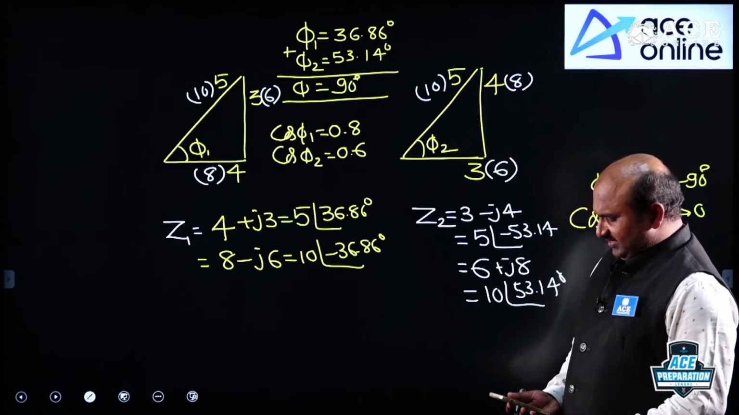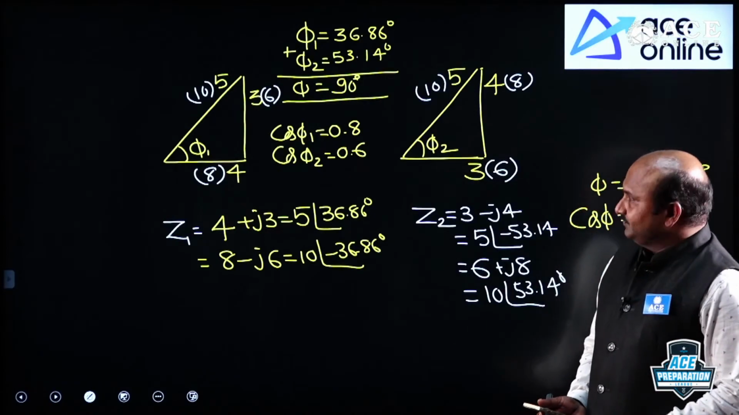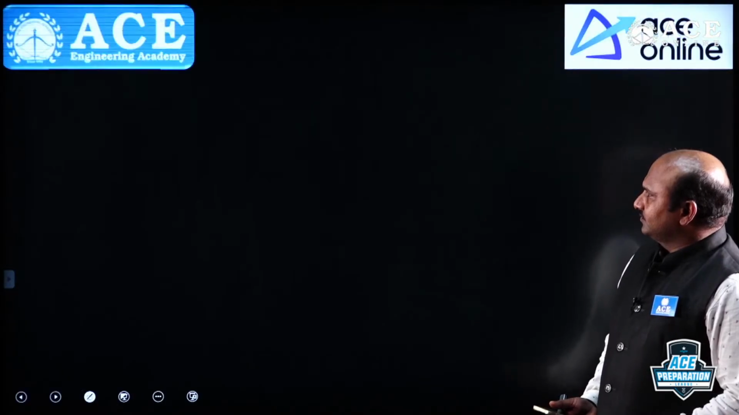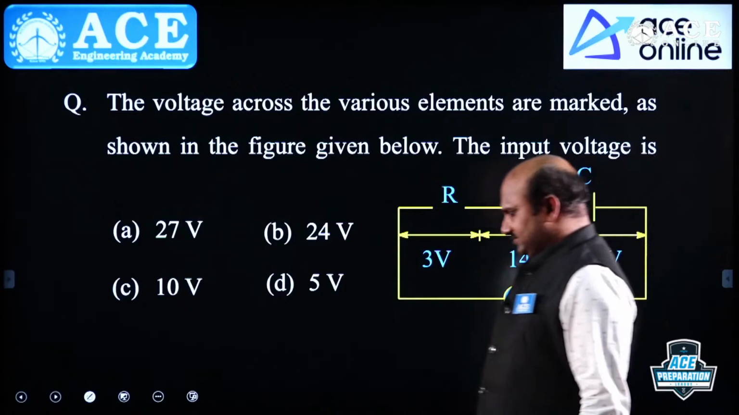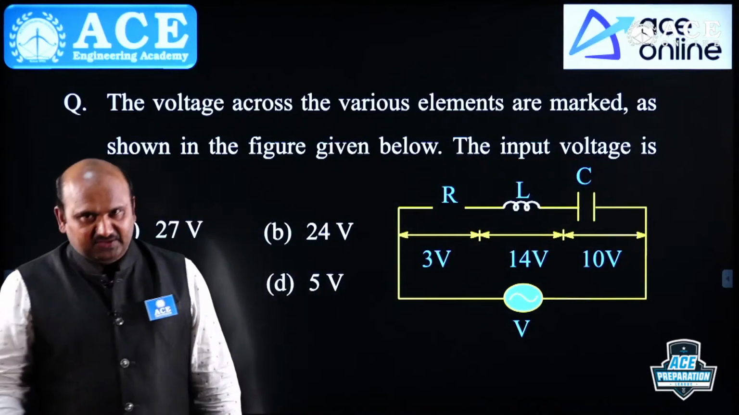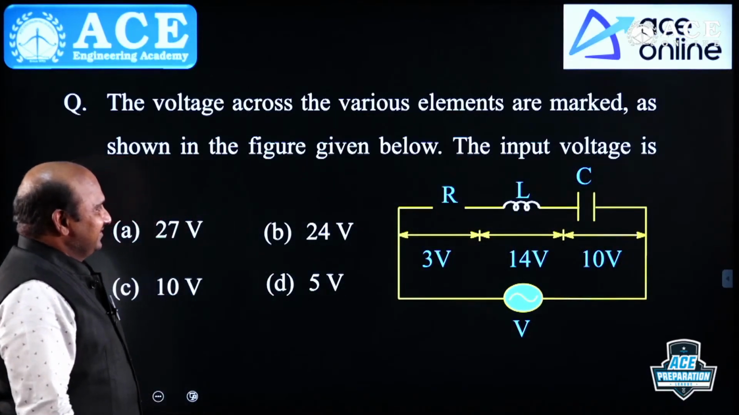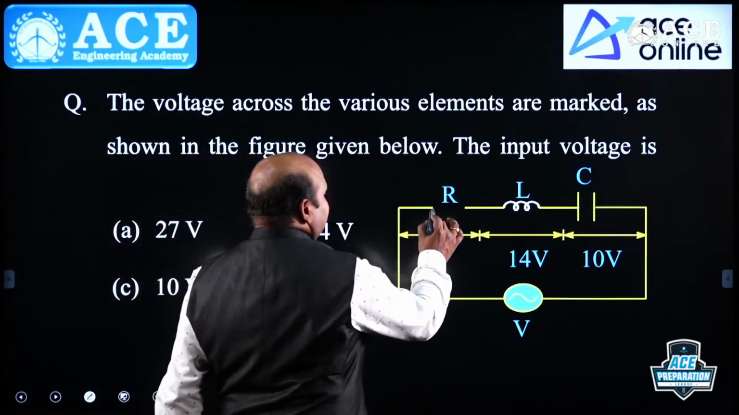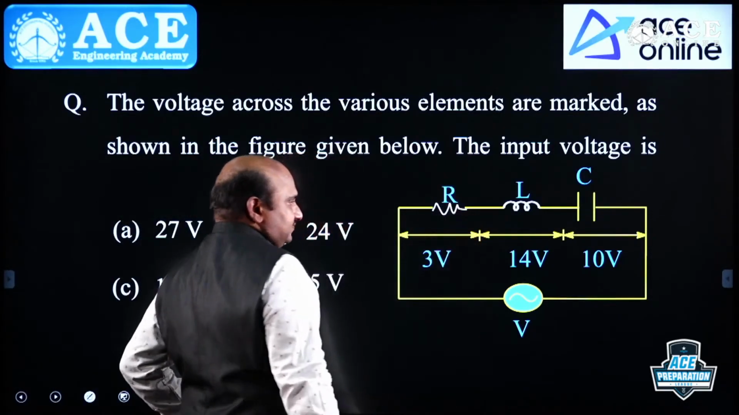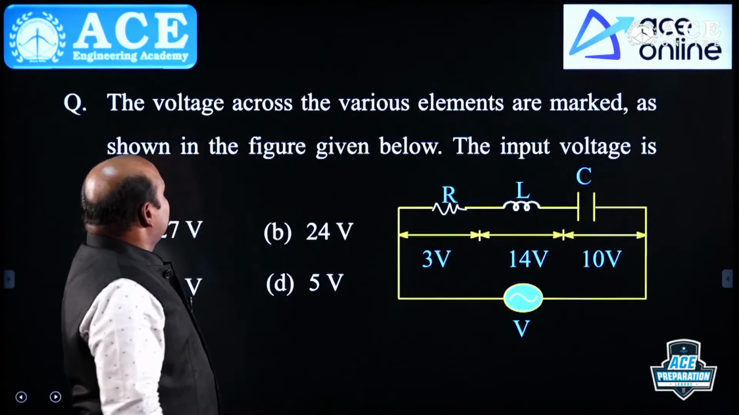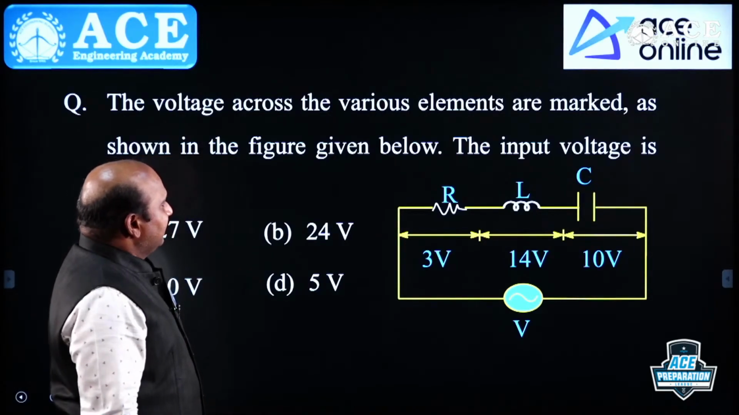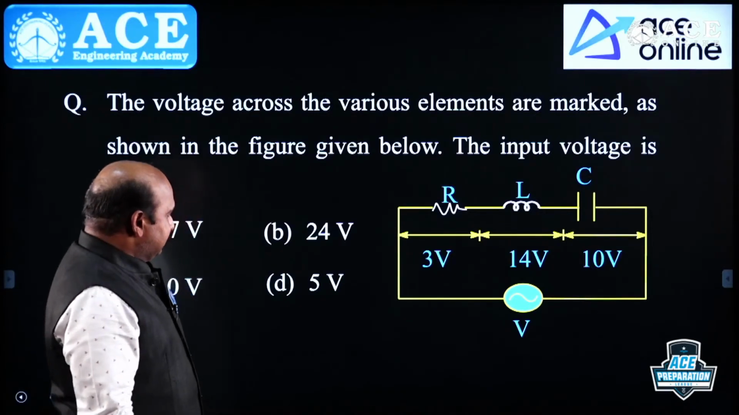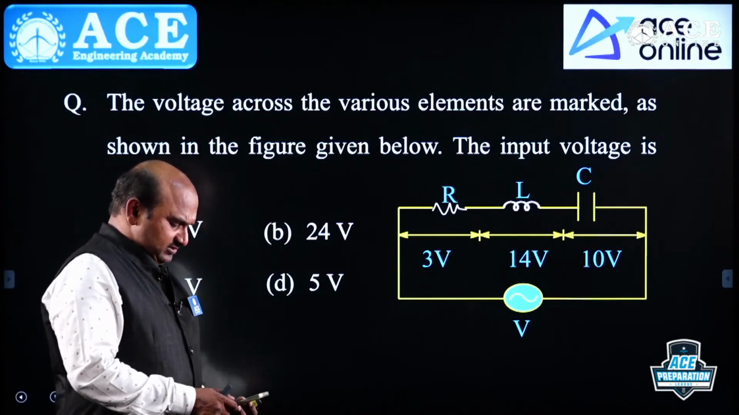Let me consider the next example. Tell me this. These are also very simple, all simple questions, like the previous ones. This is the resistor. Tell me the answer. The voltage across the various elements is marked as shown in the figure given below. The input voltage is, tell me this.